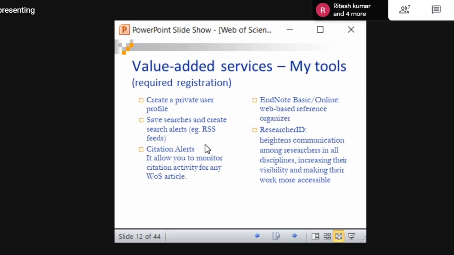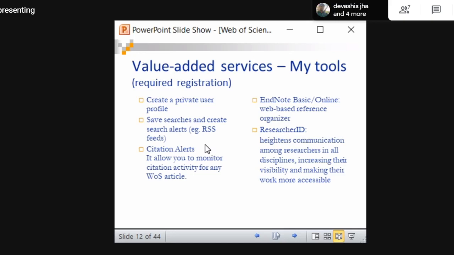ResearcherID is like an ORCID ID. It is given for every researcher. Whoever has a publication in Web of Science indexes will be identified based on this particular ID. It is an academic identity for the researcher. A book has an ISBN, right? Similarly, a researcher who has publications indexed in Web of Science will have a unique, separate researcher ID.